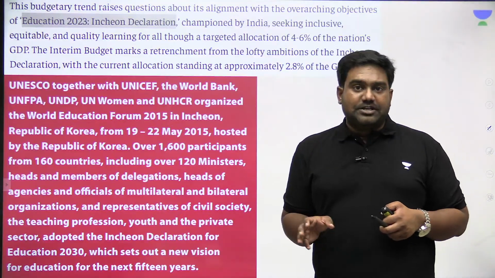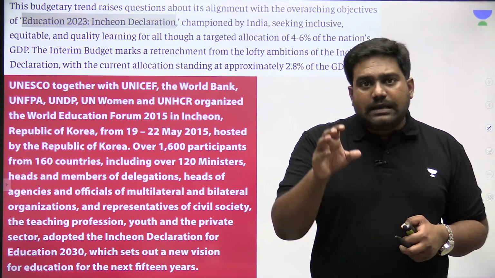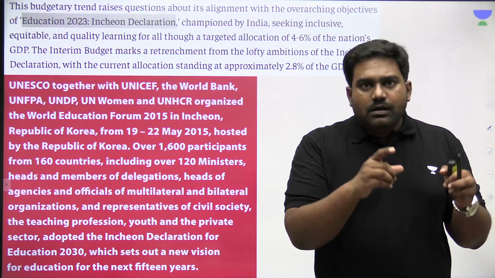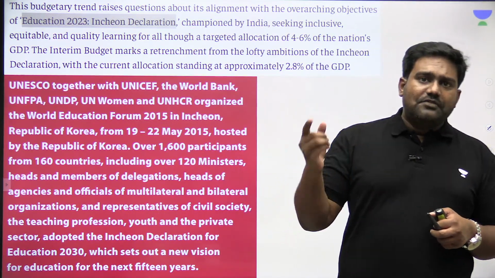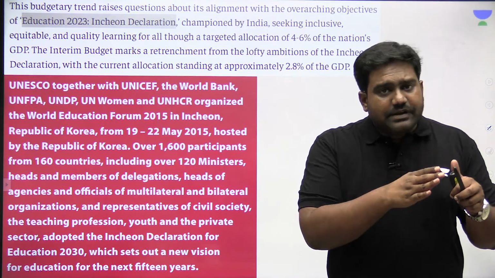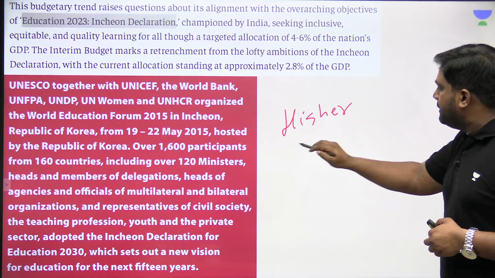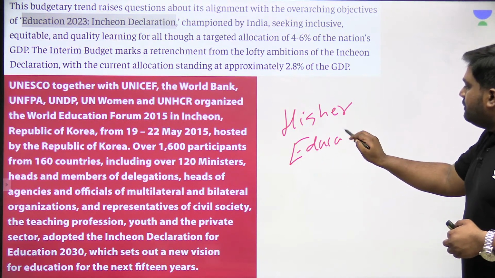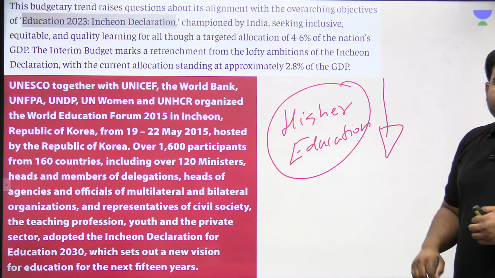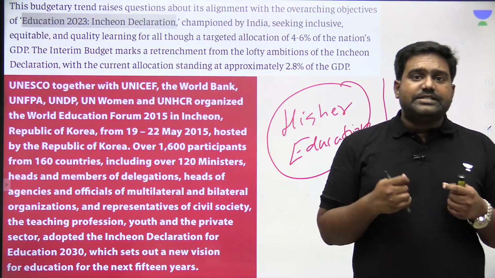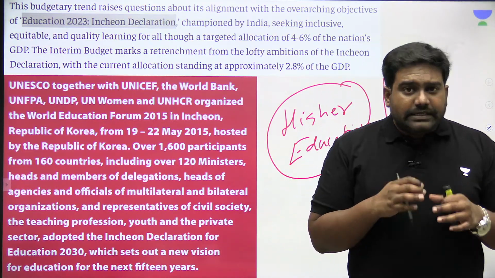And in this interim budget, the allocation made by the government to the education sector has declined as a whole. Compared to the previous estimates of the last year's budget, there is a significant reduction, particularly in the higher education sector. With regard to higher education, there is a significant cut in the budgetary allocation, and this is of great concern according to this column.